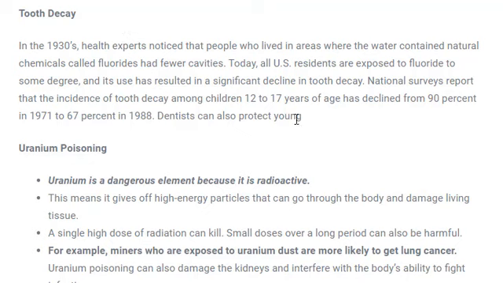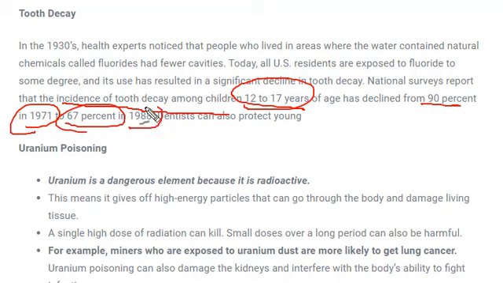There is even a statistic from a National Survey report. What does this report say? It says that the incidence of tooth decay among children aged 12 to 17 has declined from 90% in 1971 to 67% in 1988. And why was it happening? Just because people started using water containing fluorides. Nowadays you can see there are many toothpastes which contain fluoride, and special advertisements are being done saying this toothpaste contains fluoride, so your teeth won't decay.